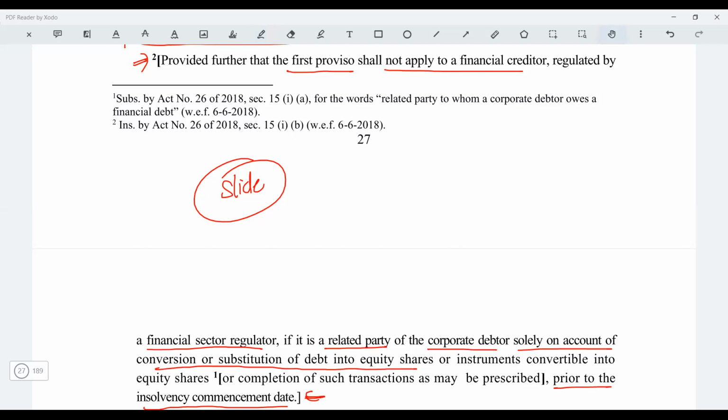Of course. Now technically, if you see prior to the insolvency commencement date, even if this word was not there, it would still be prior only, because once the CIRP has begun, moratorium is applied. Now if moratorium is applied, you cannot do anything with the debt or equity. You cannot do the conversion. Okay. Guys, clear?